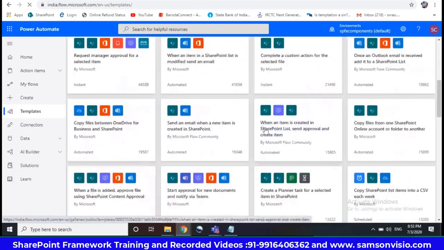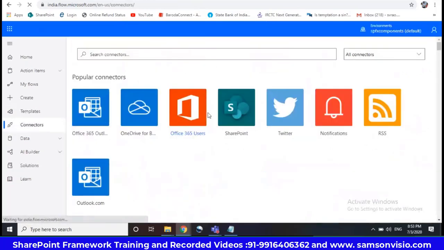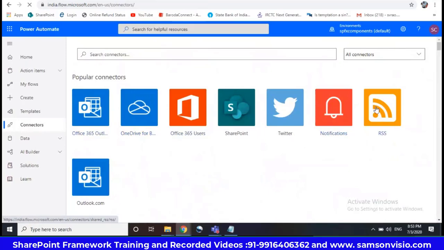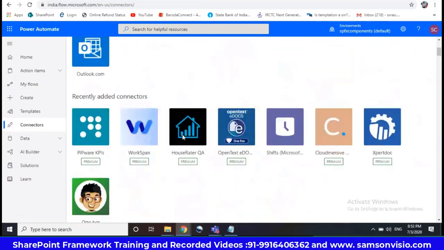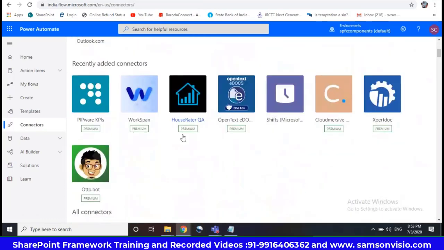So what about the connectors? See, there are many popular connectors. You can connect with Twitter, notifications, RSS, O365 users, SharePoint, obviously Outlook. These are the recently added connectors. Many are there.